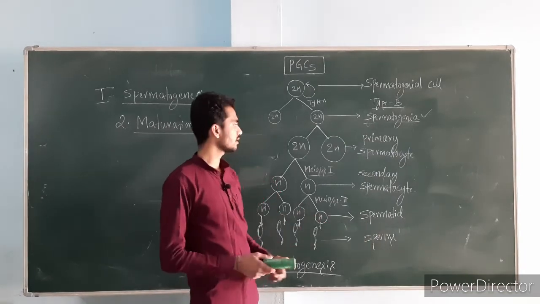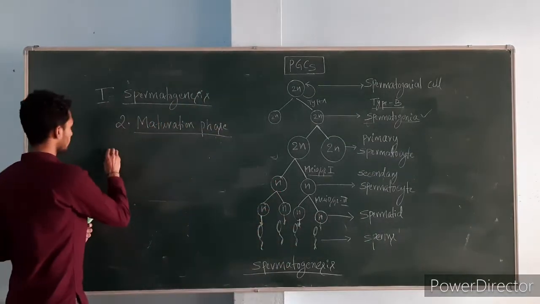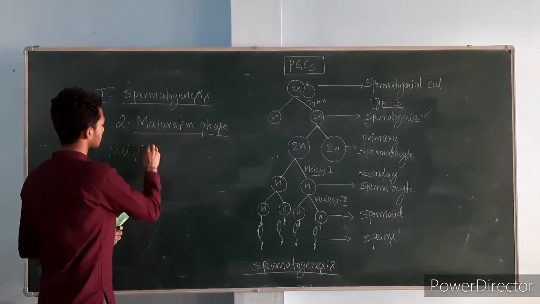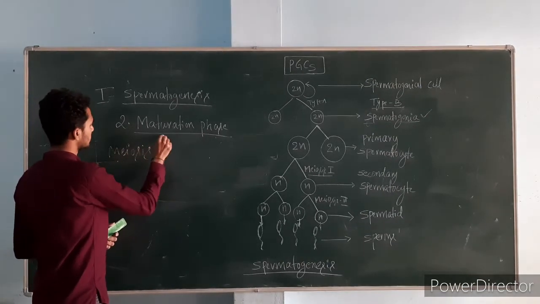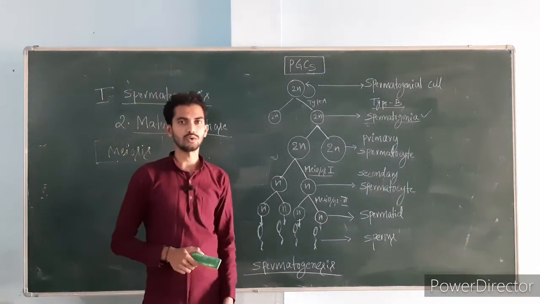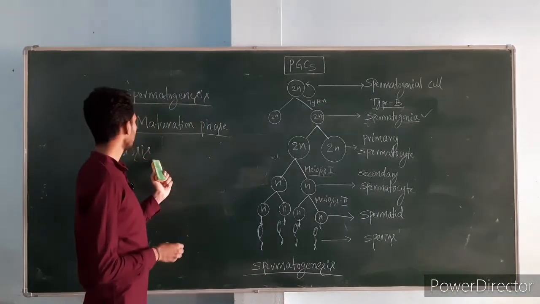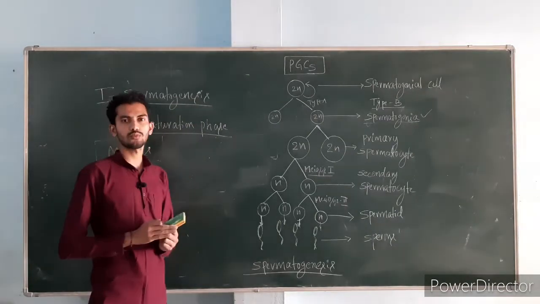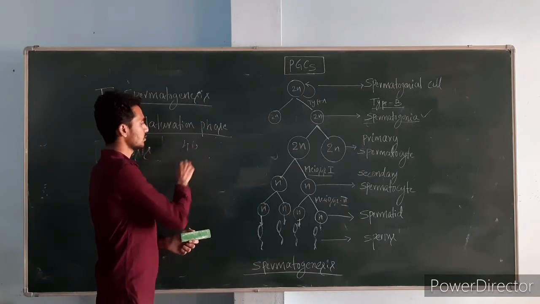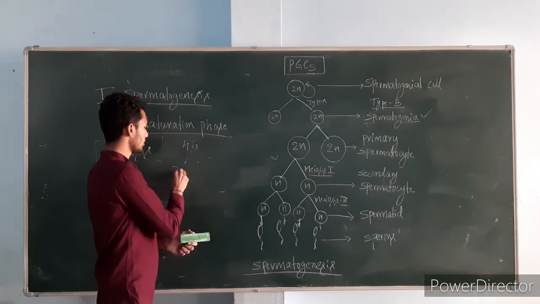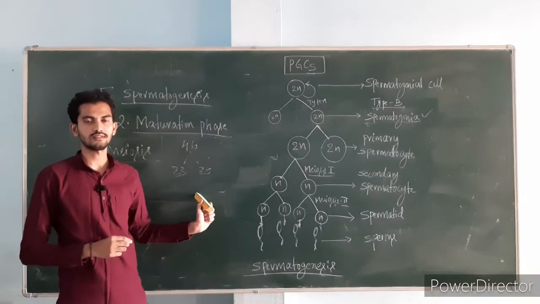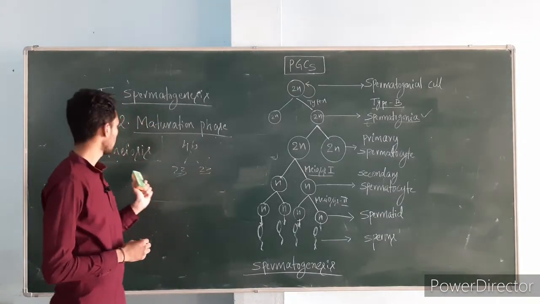And a very important thing is the meiosis. I think you all know what meiosis is. Meiosis is a type of cell division which is also called reductional cell division. That means it will share only half of the chromosomes. For example, if the parent has 46 chromosomes, it will share only 23 to the daughter cells. This kind of cell division is called reductional cell division or meiosis.